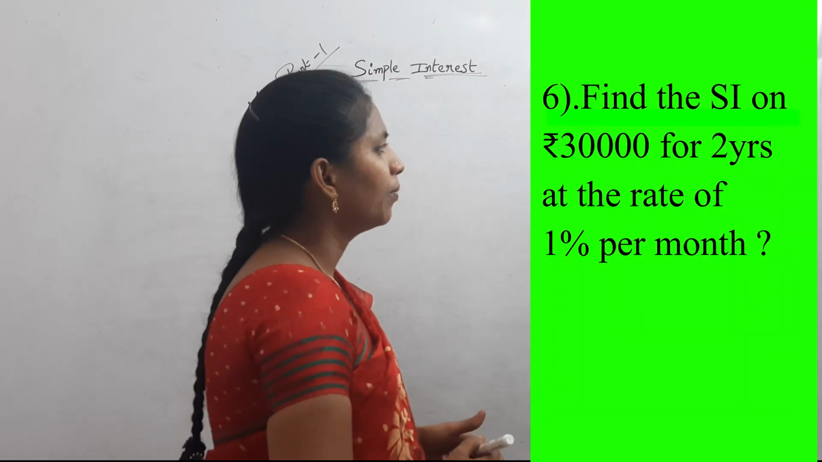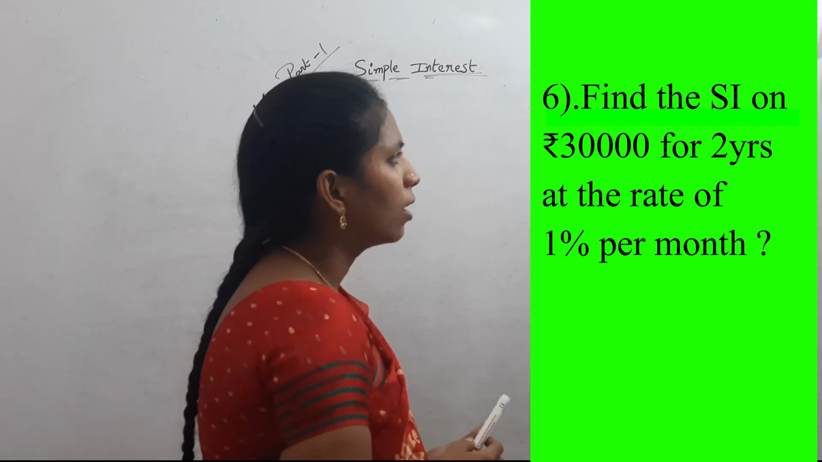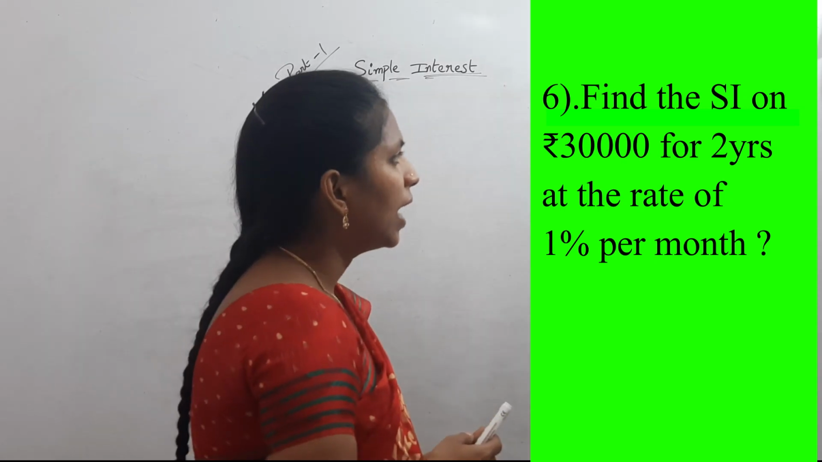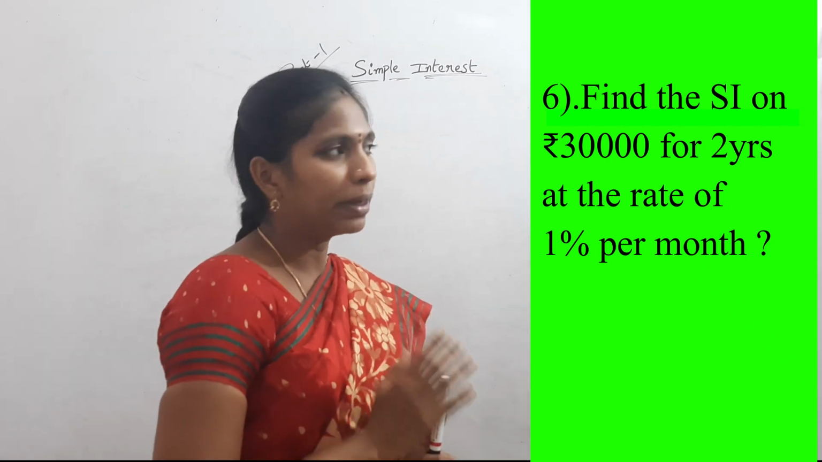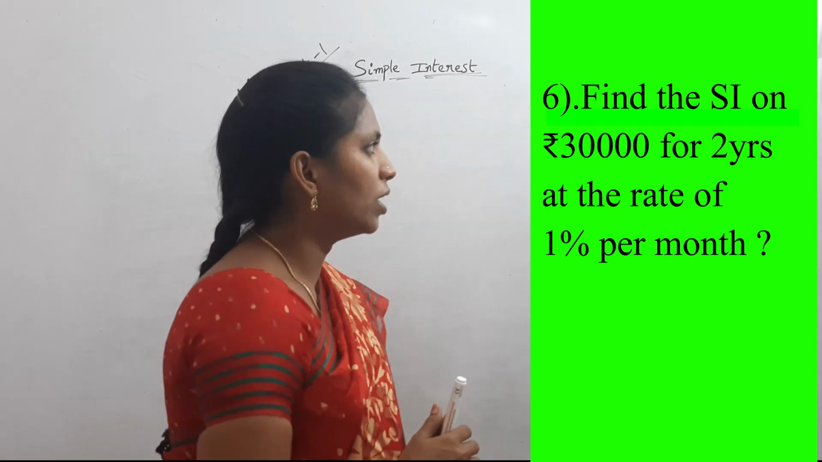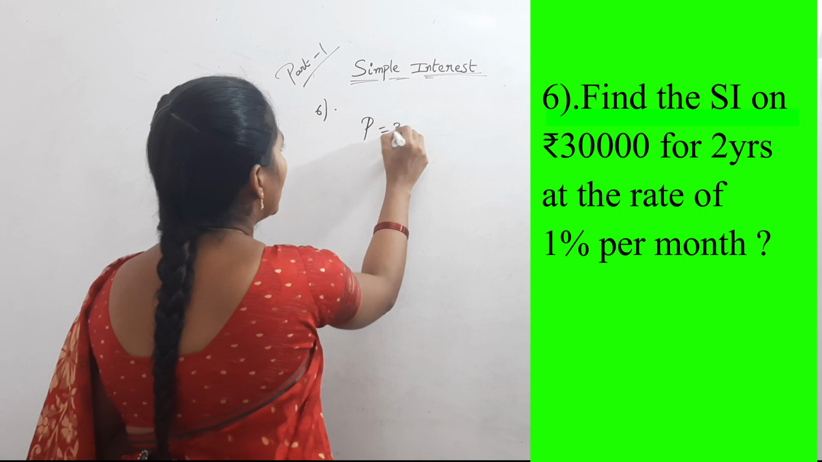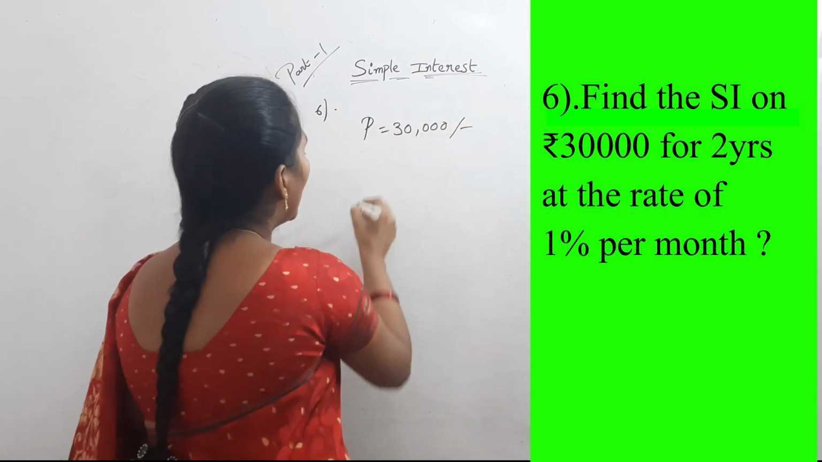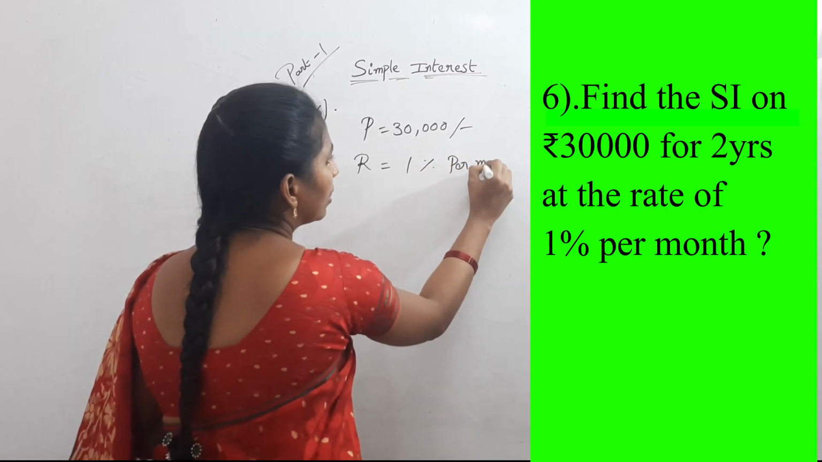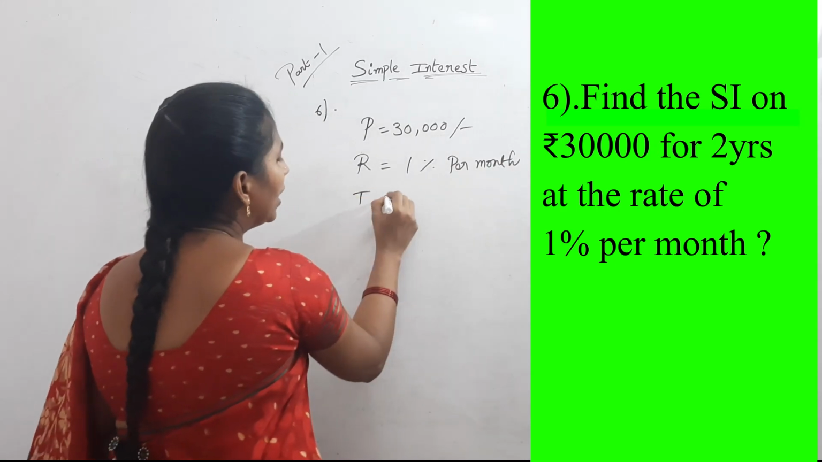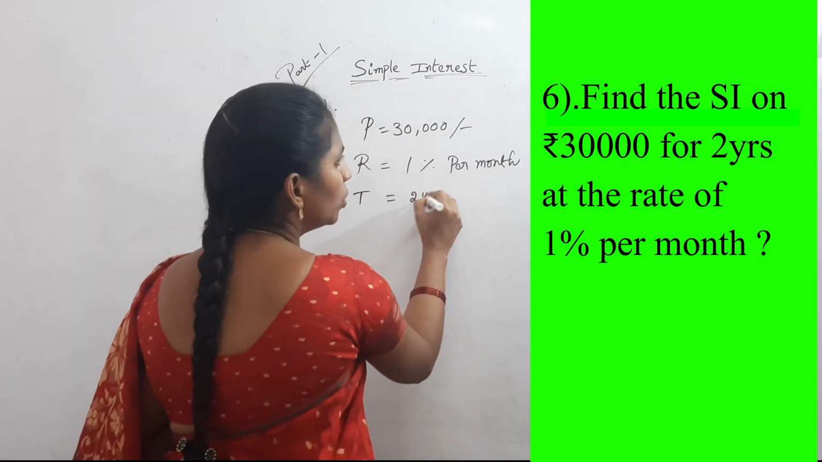Now see sixth question. Find the simple interest on 30,000 rupees for 2 years at the rate of 1% per month. Not per annum, per month. See, very important question. Find the simple interest on 30,000 rupees. So here principal is 30,000 rupees. And rate of interest R equal to 1% per month. And time period T equal to how many years? 2 years.